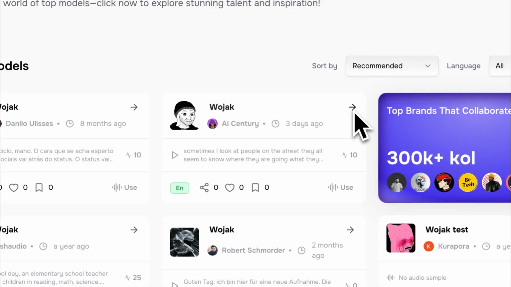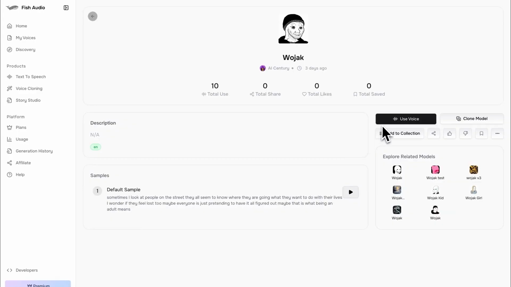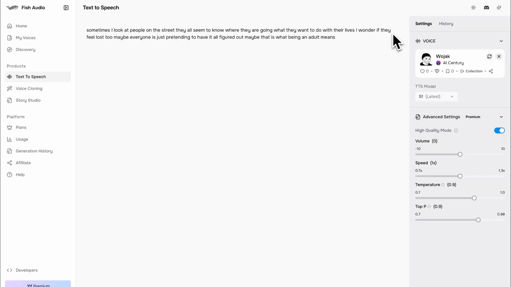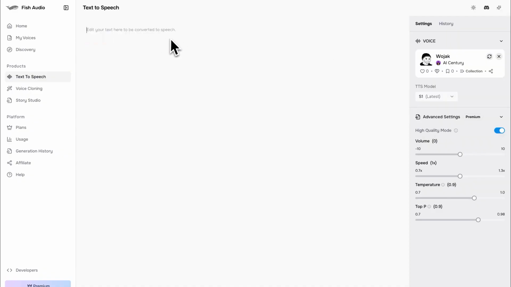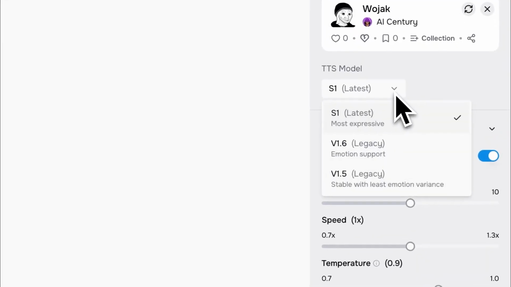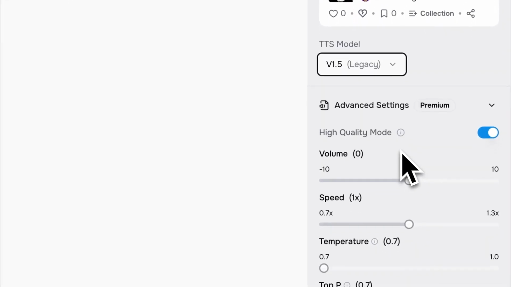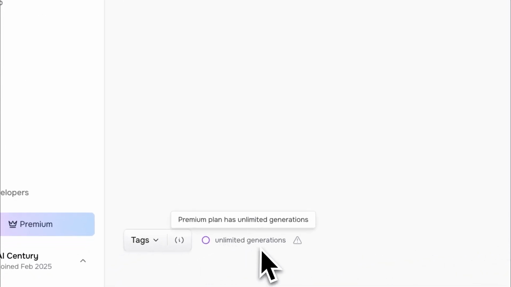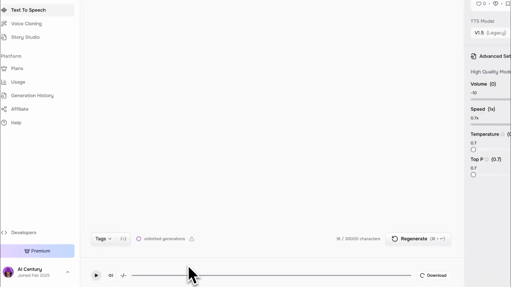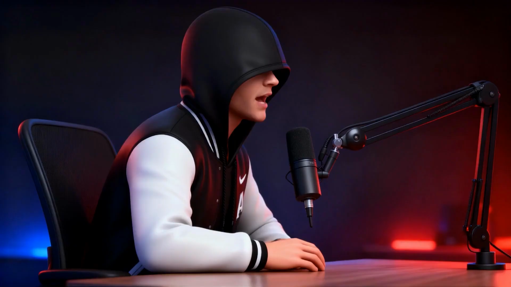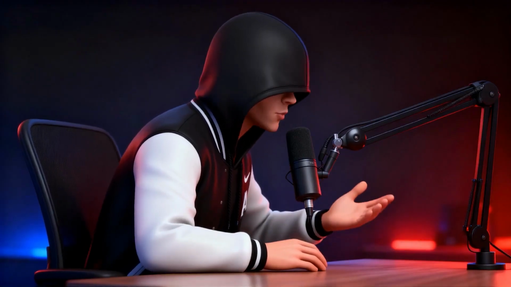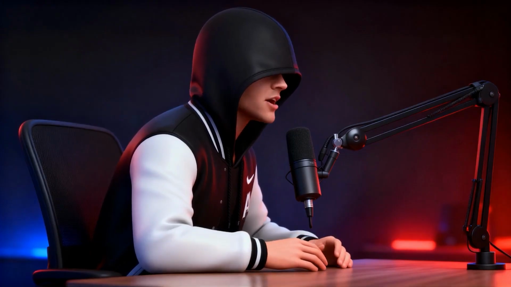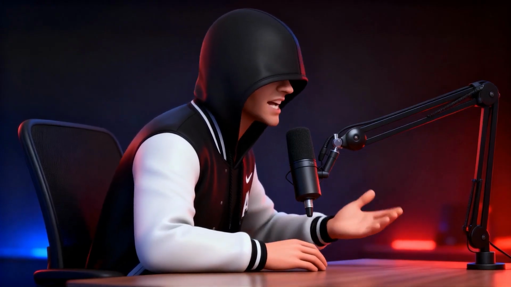Click Proceed, and it will take you to the screen where you can use the voice. Click Use Voice, delete the default text, and type whatever you want. For example, if I type, "Hello, I am Wojak," something simple like that, then switch the model to V1.5, click Generate, and wait a moment. This model gives you unlimited generations, which makes it very useful for testing. Hello, I am Wojak. As you can hear, it sounds exactly like Wojak, so that's an easy route on how you can create fitting voices for the Wojak characters.